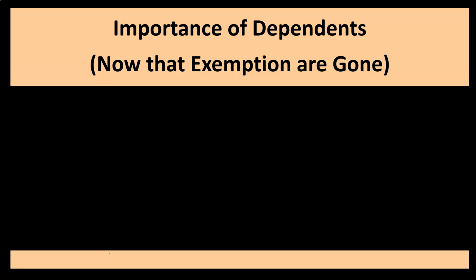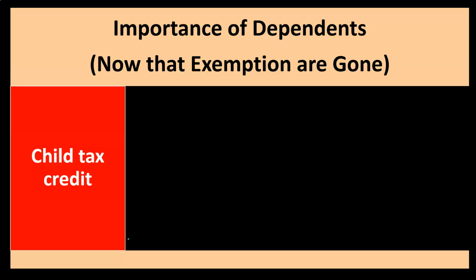Importance of dependents. In other words, why do dependents matter? We're looking at the income tax return. What does it matter whether or not we have dependents? Now, you used to have an exemption related to it a few years ago, and in simplifying the tax return, the exemption is no longer there at this point in time. However, there's still an impact on the tax return with the dependents, so they're going to be necessary. We want to make sure that we're calculating and putting into place the dependents correctly.